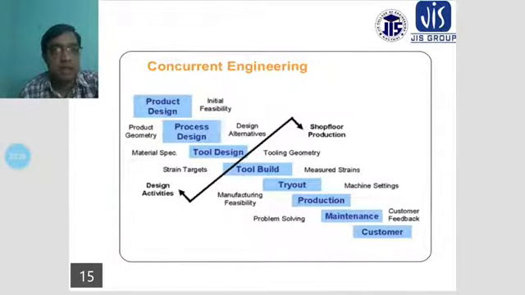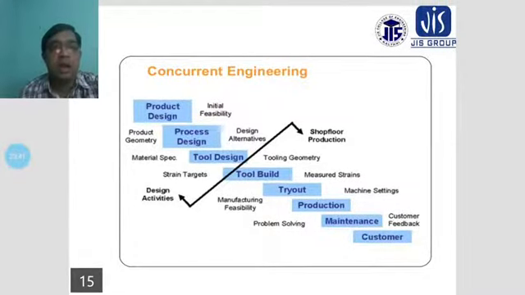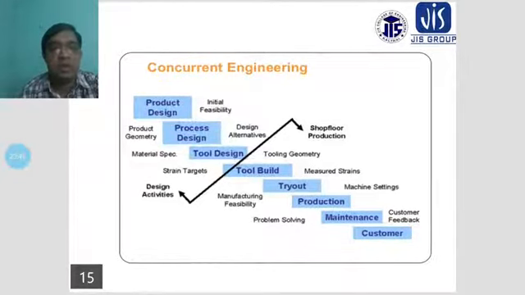Another thing that will be required: after these productions are completed, the product goes through maintenance and quality assurance, and it reaches the customers properly and is given to the customers for feedback. All these things are completed through concurrent engineering. According to the customers' feedback, this product will be fully finished.